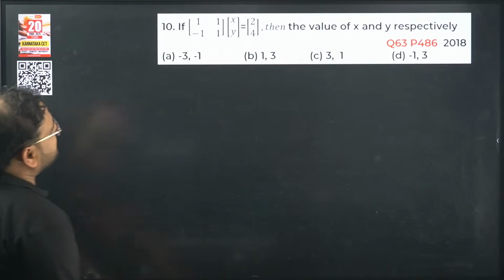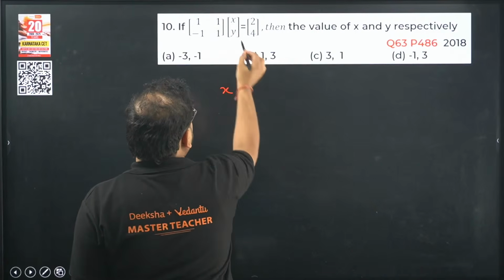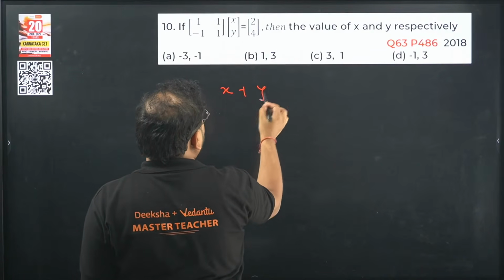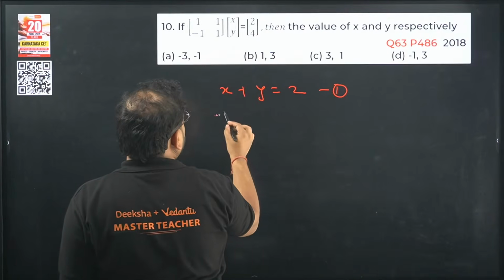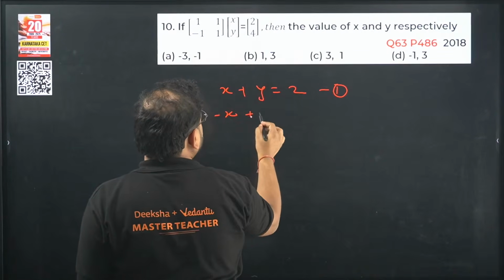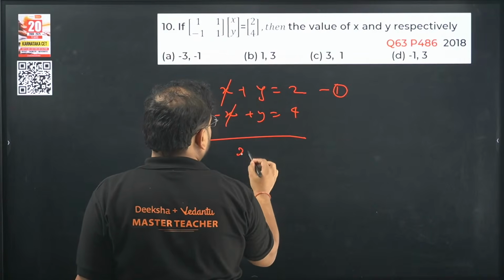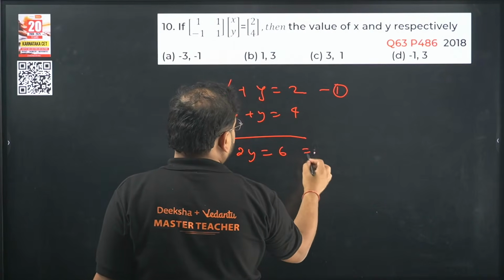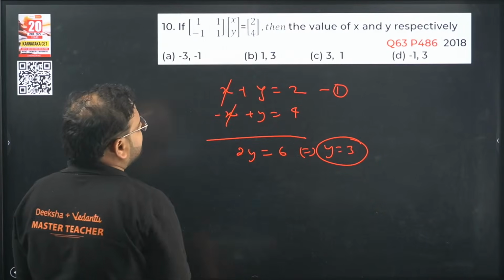So this is an easy one, I think. Make equations. 1 into x is the first one, 1 into y, so x plus y equals 2. This is my first equation. Second one, minus 1 into x is minus x, 1 into y, so plus y equals 4. Add them, x cancels. y plus y is 2y, which is 6. y is 3.